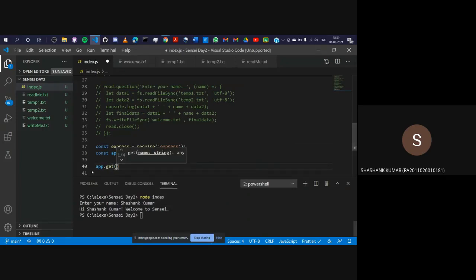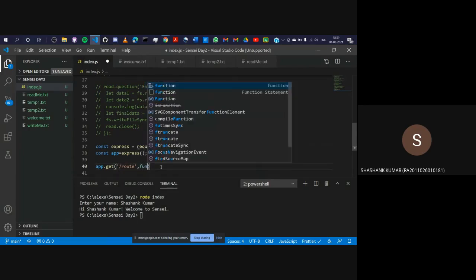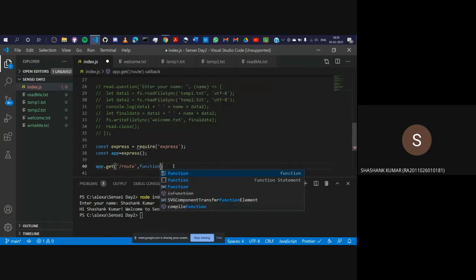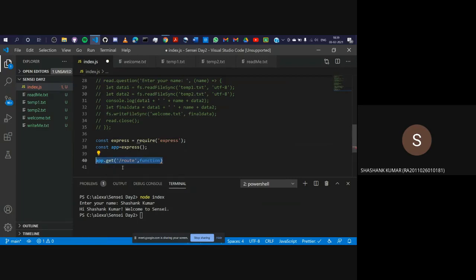So the syntax for this GET request is that you write app.get, then your route, and then you write, actually there's a front slash here. Okay, then your route, and then a function. So this is your syntax. What is a route? Let's see.